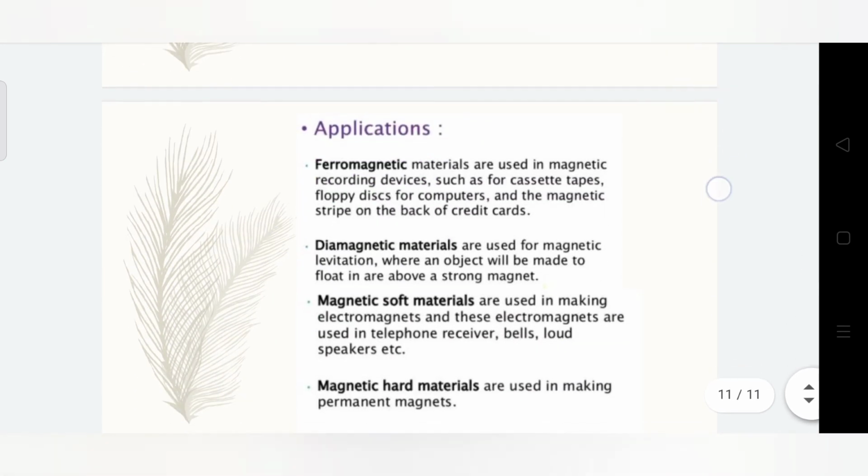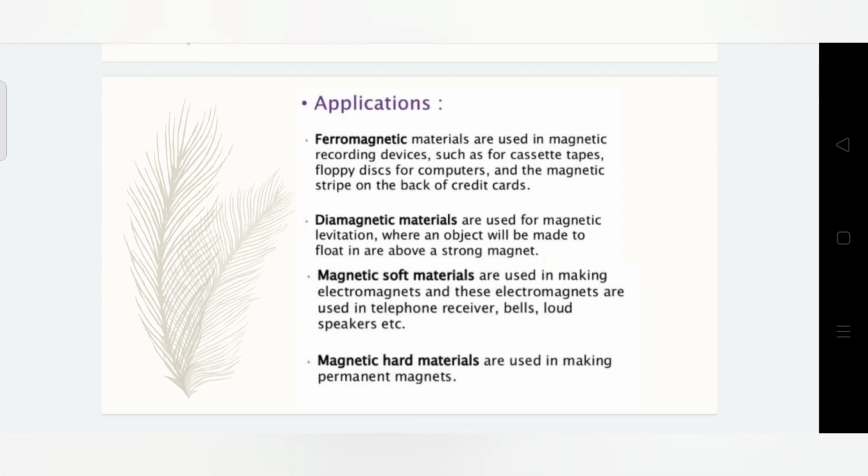The applications of different magnetic materials. Ferromagnetic materials are used in magnetic recording devices such as cassette tapes, floppy disks for computers, and the magnetic strip on the back of credit cards. Diamagnetic materials are used for magnetic levitation, where an object is made to float in or above a strong magnet. Magnetically soft materials are used in making electromagnets, and these electromagnets are used in telephone receivers, bells, loudspeakers, etc. Magnetically hard materials are used in making permanent magnets.